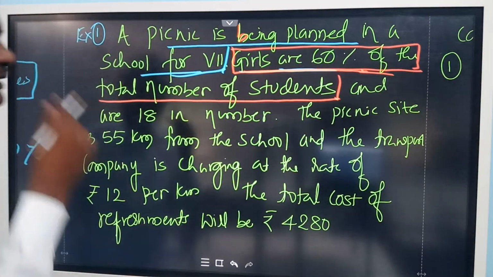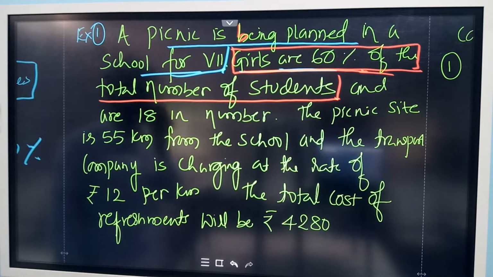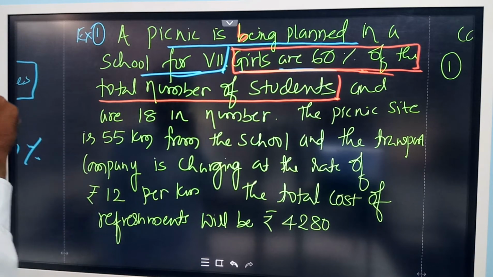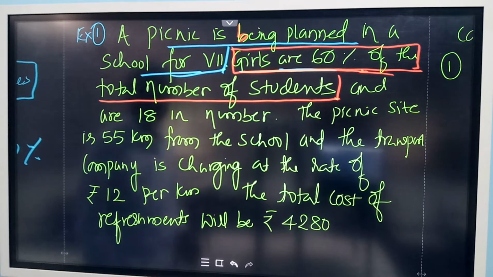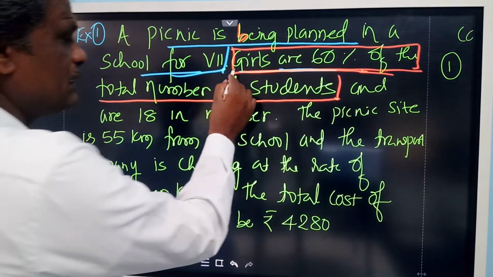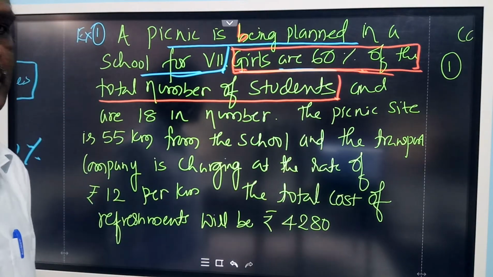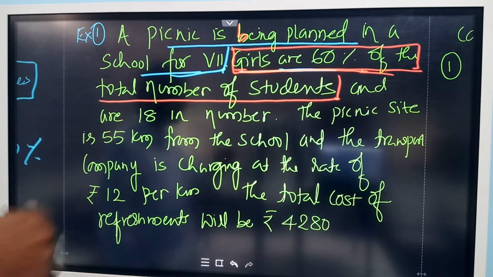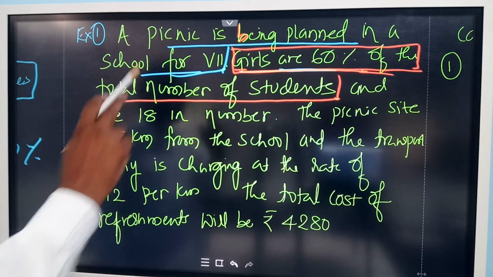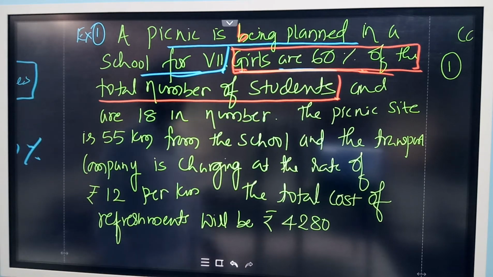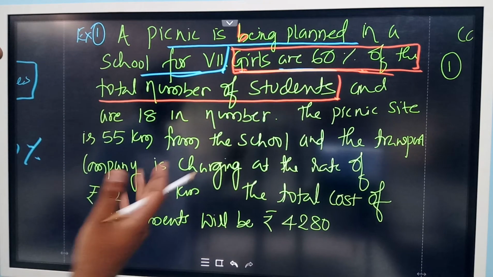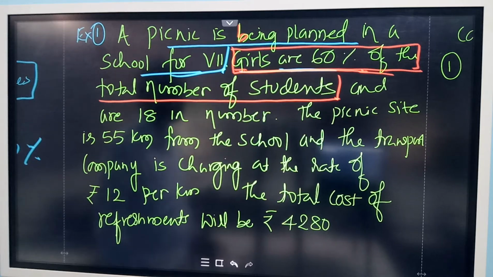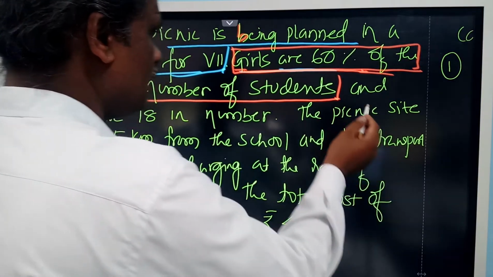The percentage of girls given is 60%. Can you tell me what will be the percentage of boys? 40%. See, girls are 60%. Total students, we do not know what the total is. But if girls are 60%, then naturally the percentage of boys must be 40%, just like orange and apple, only two fruits. Here there are only two types, boys and girls. If girls are 60, then naturally the other must be boys. So therefore it is 40%.